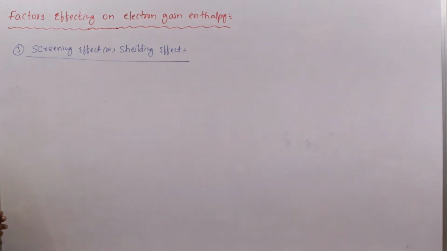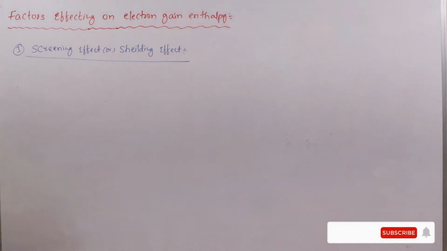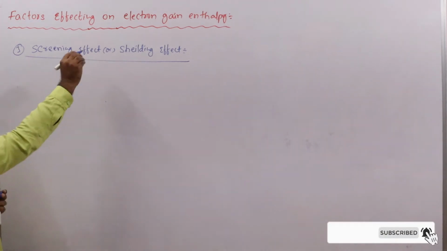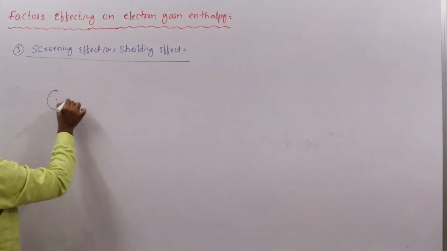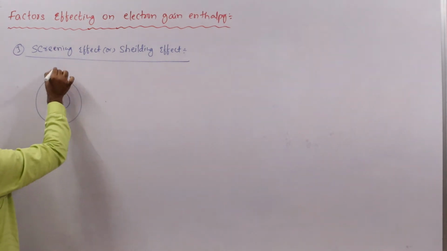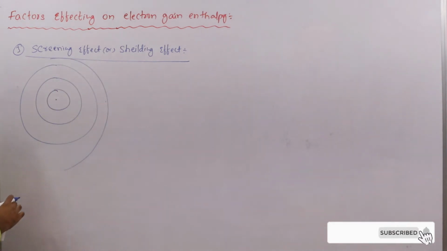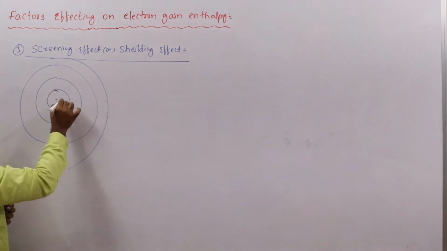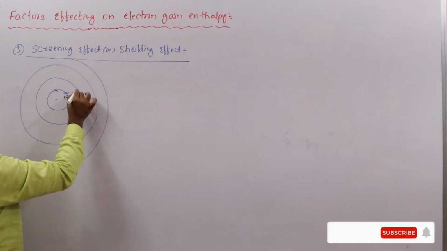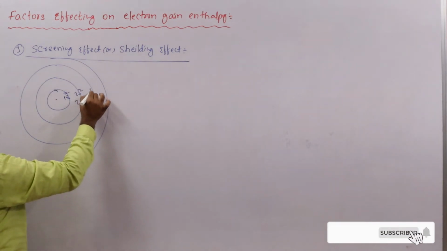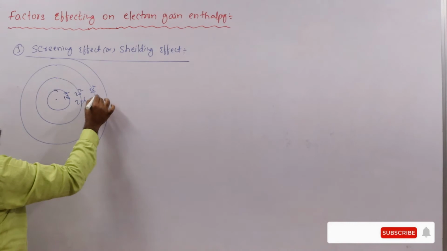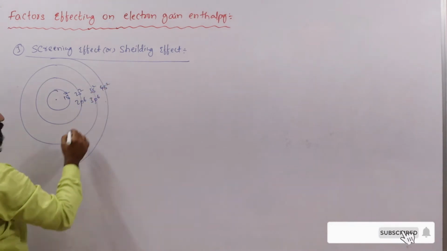So what will happen when the screening effect or shielding effect is present? For example, take an atom with four shells: first shell, second shell, third shell, and fourth shell. We can write 1s2, 2s2, 2p6, 3s2, 3p6, then 4s2.